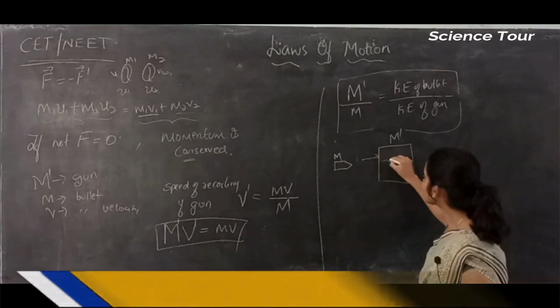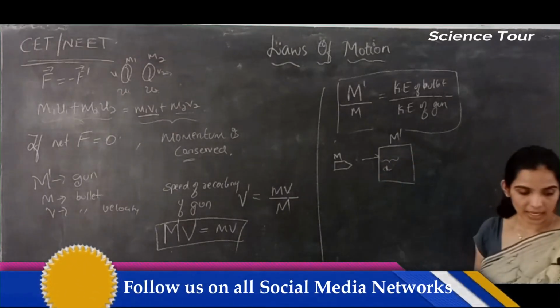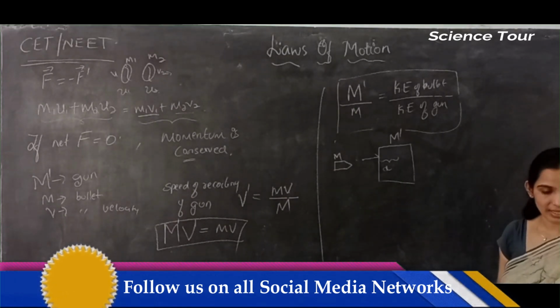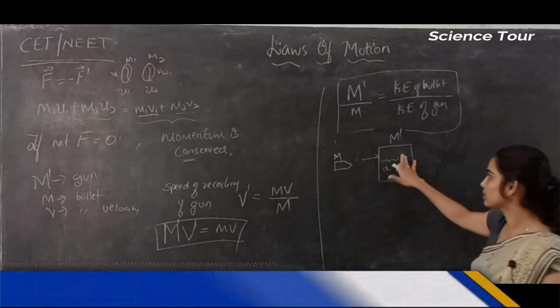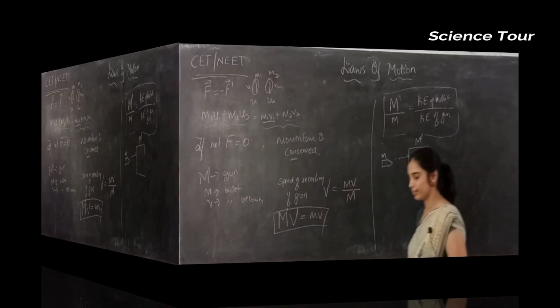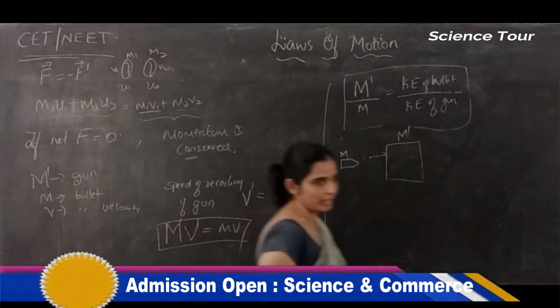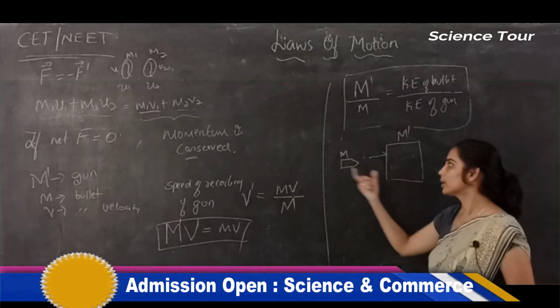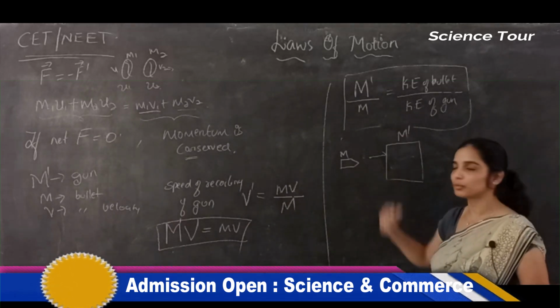It will enter a distance x. So not this case, we'll take one more. Yes, alright. Consider a metal block of mass m dash and a bullet of mass m.